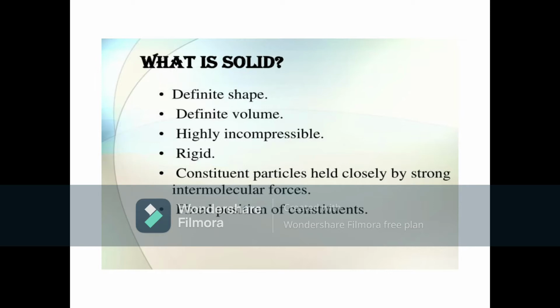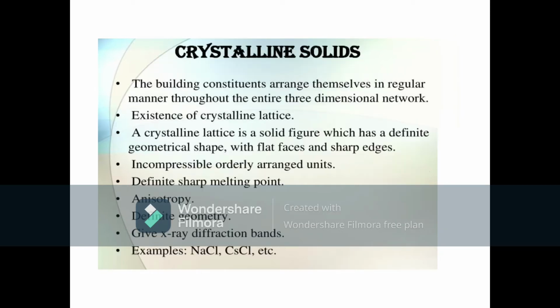They have definite shape, they have definite volume, they are highly incompressible, and they are rigid. Their constituent particles are held closely by strong intermolecular forces, and the constituent particles have fixed positions. We can say there is very little space between these constituent particles.